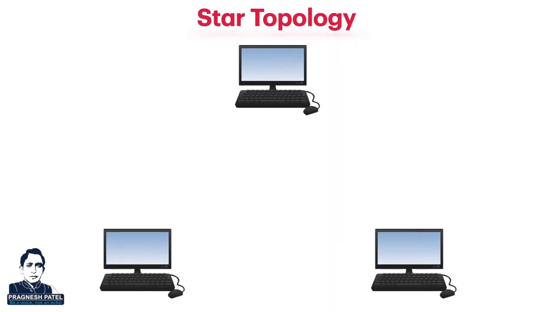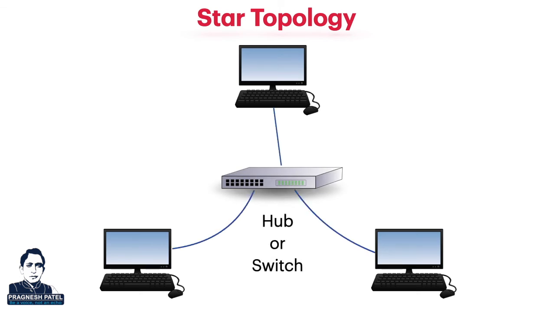In star topology, the computers connect to a central device, a switch or a hub, with a point-to-point communication link. Point-to-point connection means that there is a dedicated link or cable between the two devices. Other devices cannot use it.